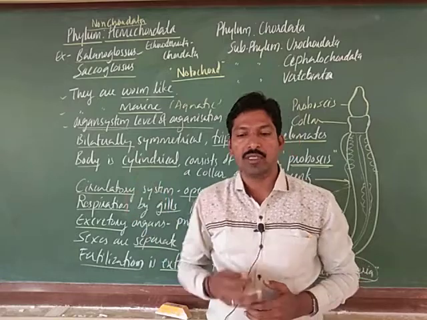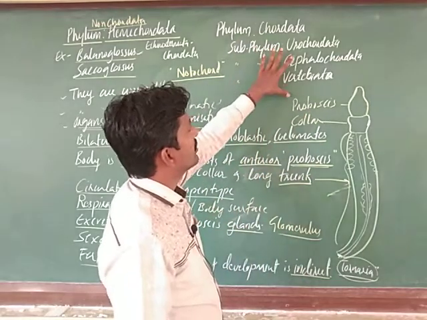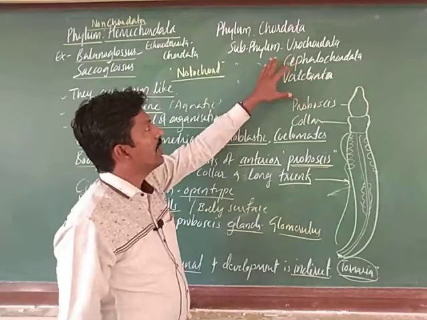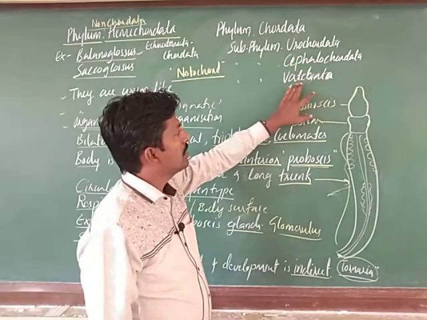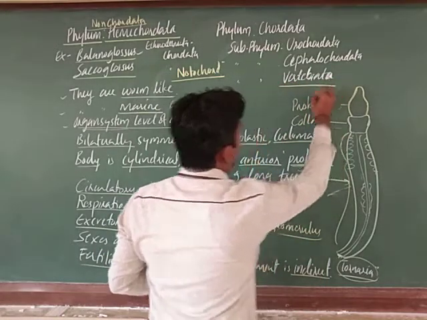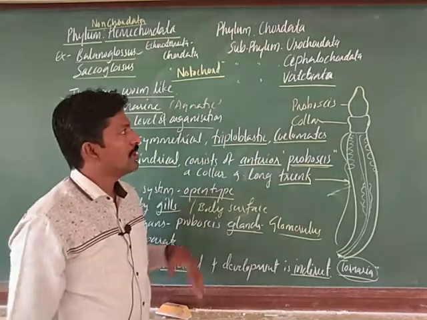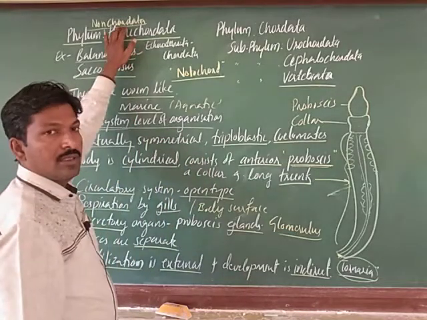In the next part let us discuss phylum Chordata and its subphyla. The subphyla are three: Urochordata, Cephalochordata, and next, Vertebrata. You remember this very important one, Vertebrata; more commonly we say invertebrates and vertebrates. Even non-chordates are referred to as invertebrates.